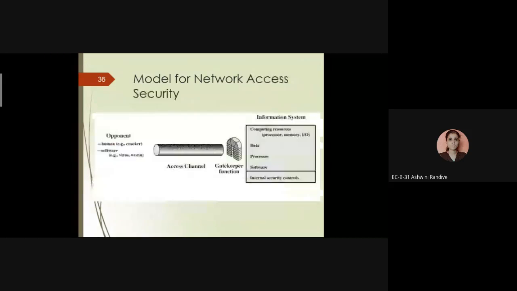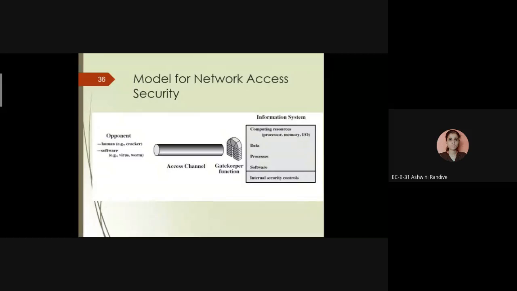Again, there is a sub part of the network security model, that is the model for network access security. Here we can explain how our system can be secure from hackers. Here we use the word opponent for hacker. It might be any human, any attacker or any software.